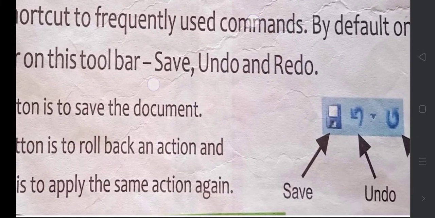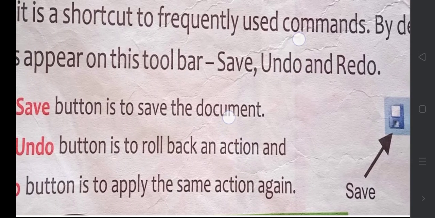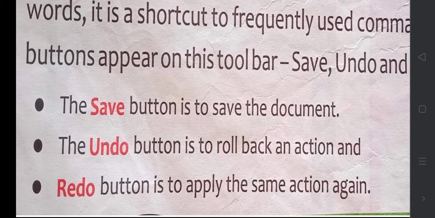See here, often we do save, and if we make any mistake we do undo. By mistake I have deleted, then it can be redone, means we are doing it again. Okay, redo. See here, the save button is to save the document, the undo button is to roll back an action. Undo means whatever I did, please remove it. Redo means apply the same action again, whatever I did now by mistake I deleted, please do it again.